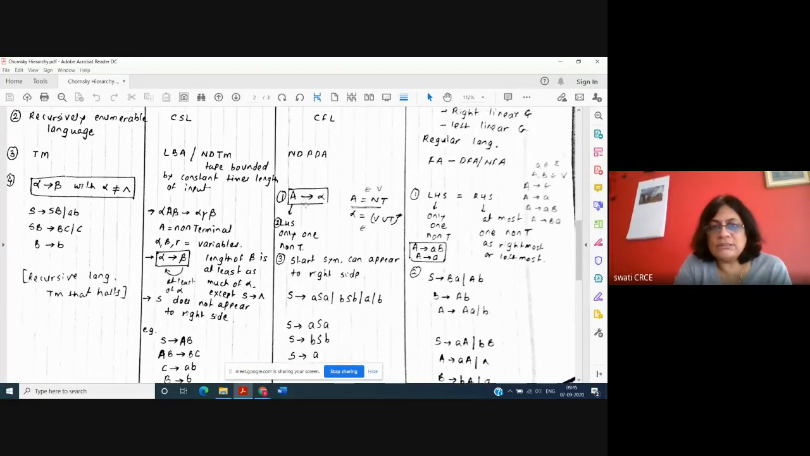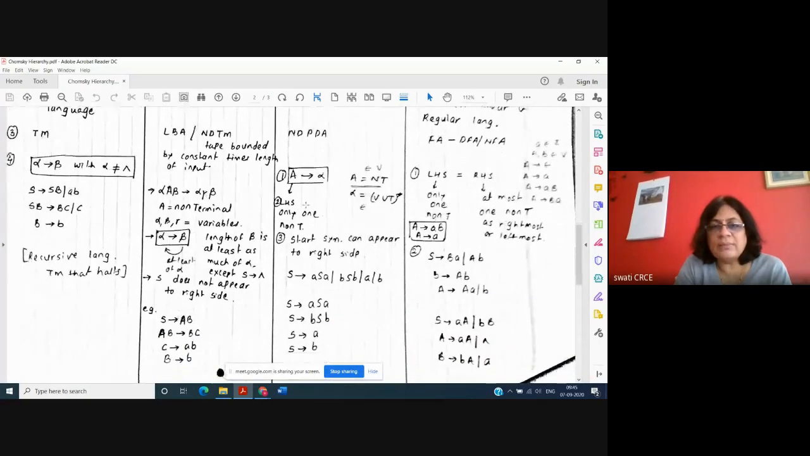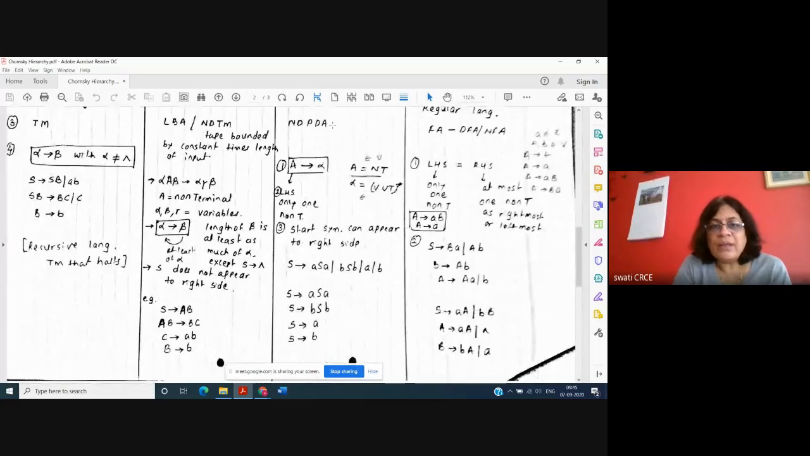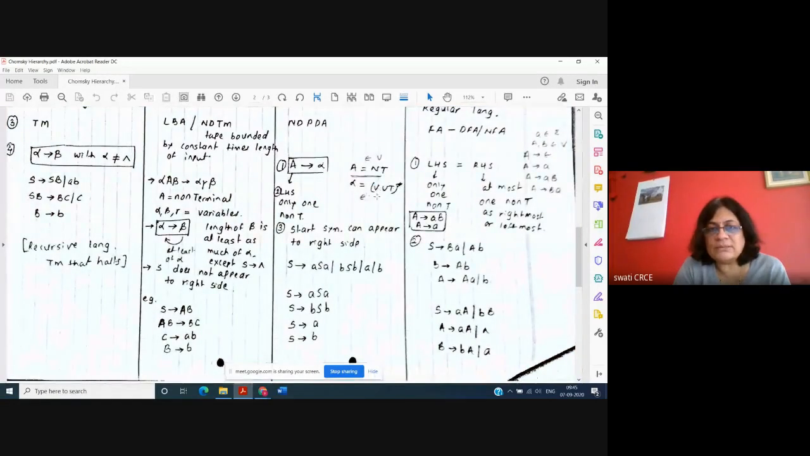So this column is type 2, A raised to n, B raised to n, that is context free grammar or context free language. In this case, the rules are of such type that A generates alpha, where alpha is the combination of variables and terminals. And to the left hand side, only one variable is there. So always we have one variable to the left hand side, like S or capital A or capital B, and this is a valid example.